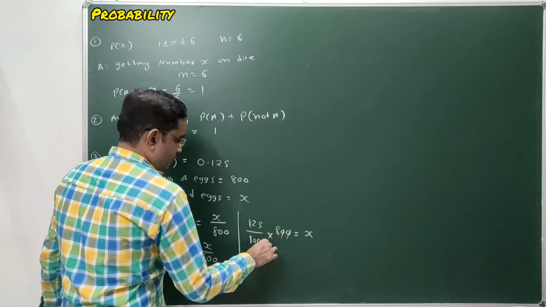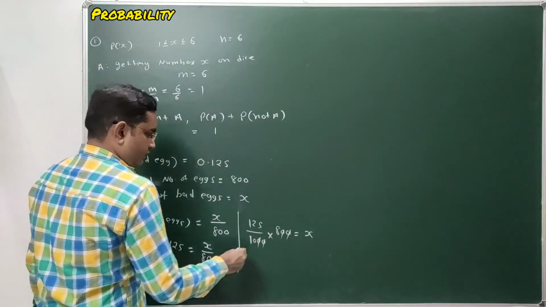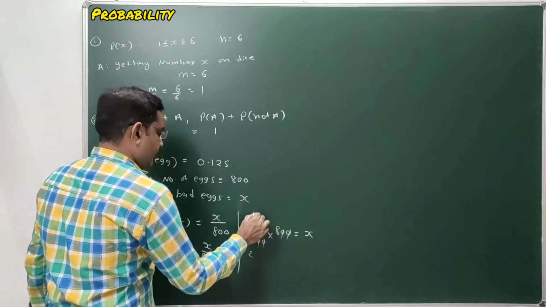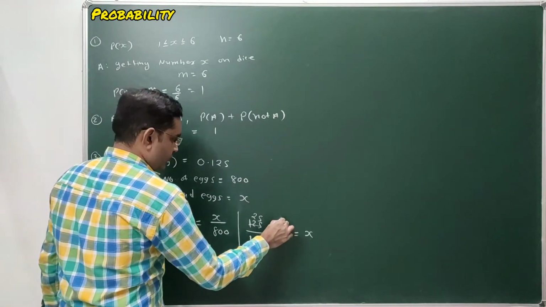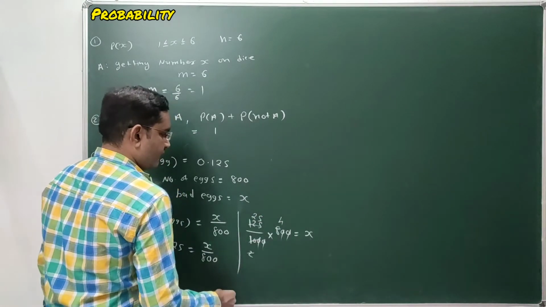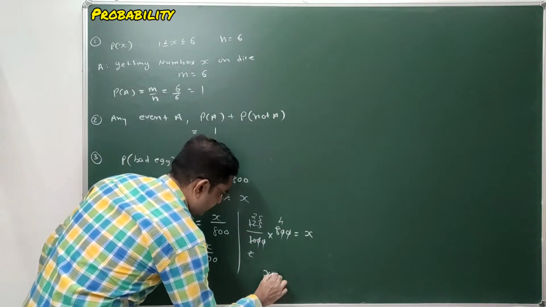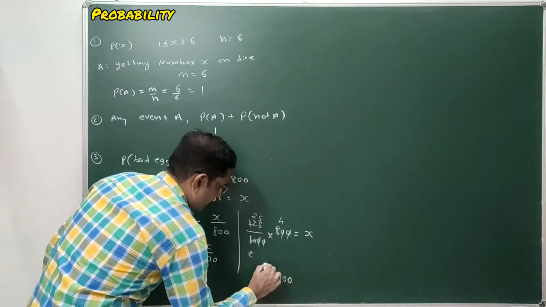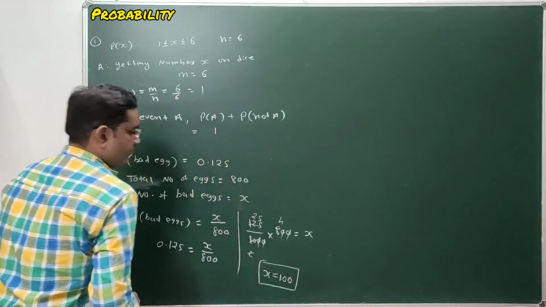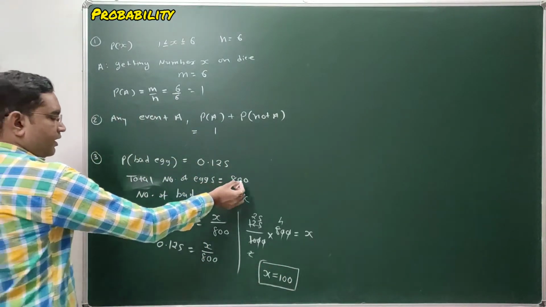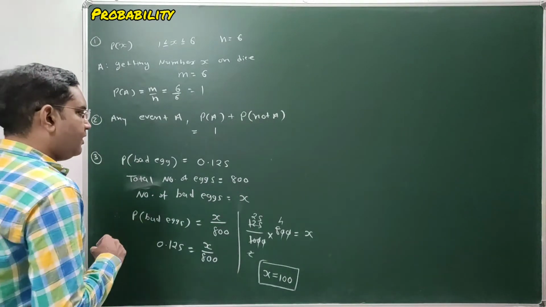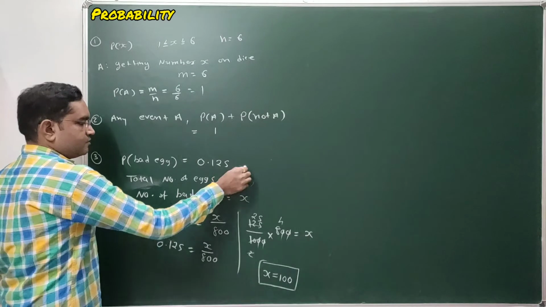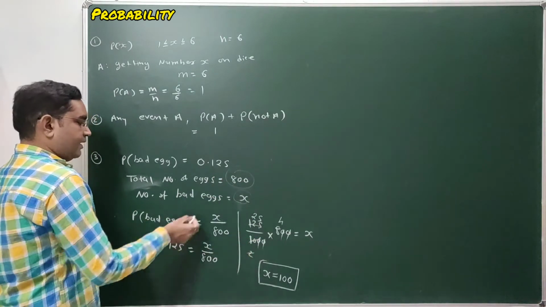Zeros cut, 5 2s are 10, 5 25s are 2, 4s are 8, so 25 4s are 100, so x is 100. So what is x? X is the number of bad eggs in a lot of 800 eggs. Total 800 eggs are there. Out of 800 eggs, 100 eggs are bad eggs.